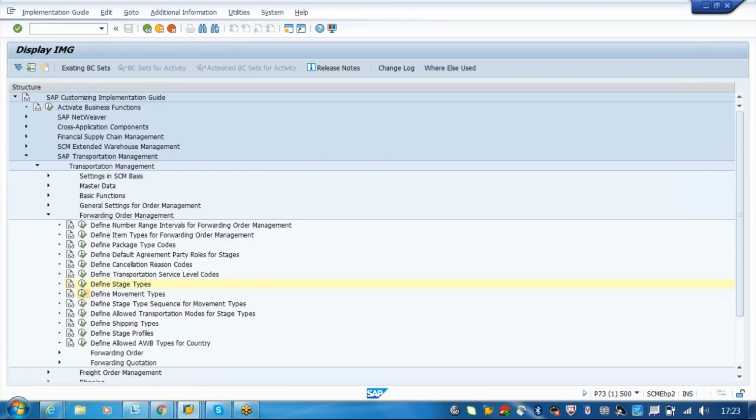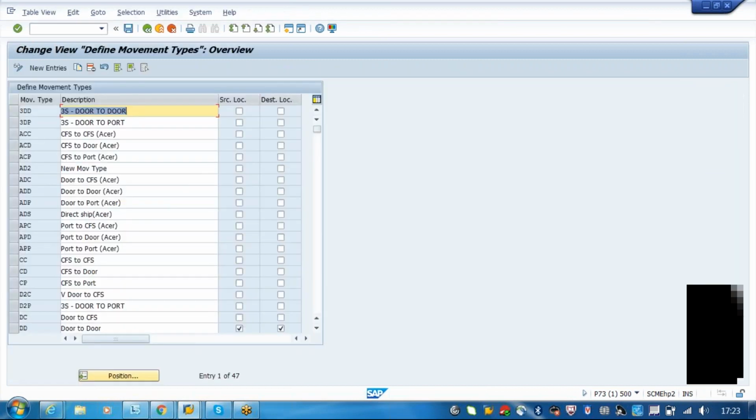Movement types are like door-to-door and CFS to CFS. Based on the type of movement, your stages will be determined. Door-to-door means from the pickup door to the delivery door. CFS to CFS means after the pickup, the next stop is the CFS, so it starts from the pre-carriage till the on carriage.